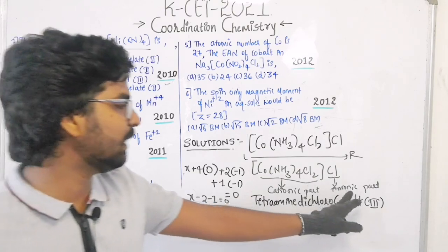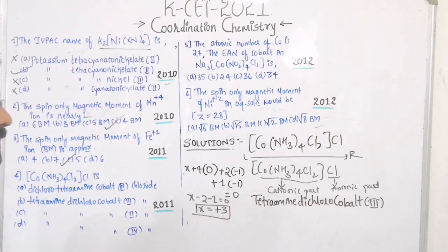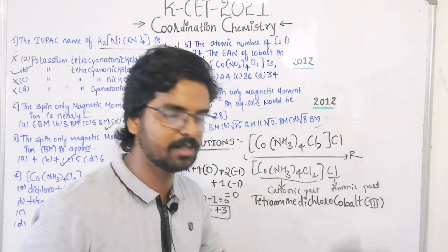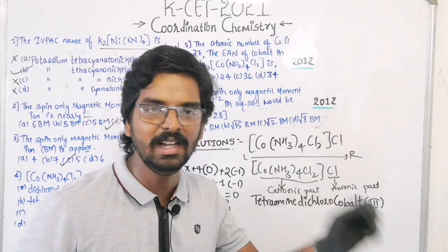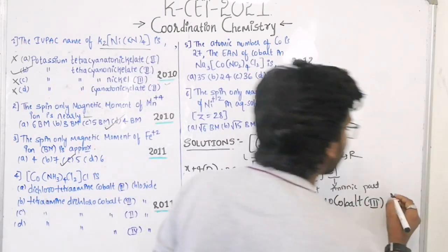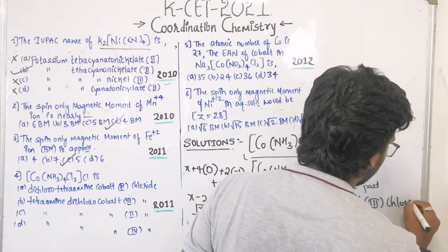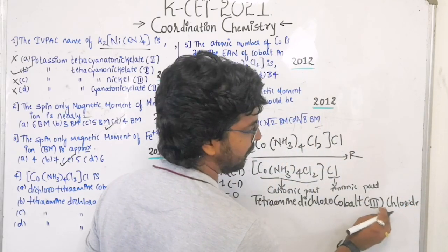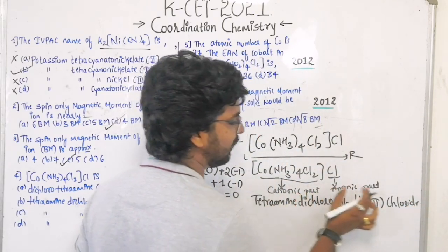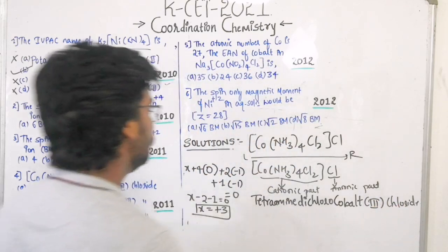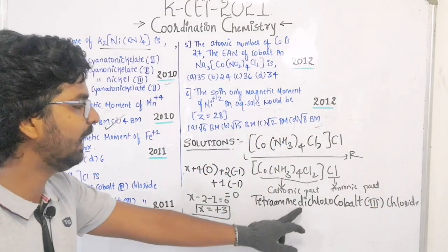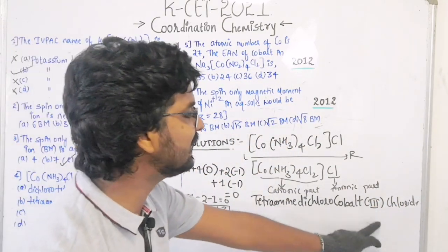Okay, and try to name the what? Anionic part. So anionic part is what? If it is present in Cl, if it is present Cl2, if it is present Cl3, the name is constant. It is what? Chloride group. It is what? Chloride. A small gap should be given here, a small space should be given here in between the cationic part and the anionic part. So the name is what? So the name is tetraamine dichlorocobalt 3 chloride.